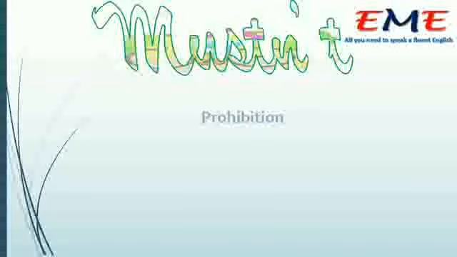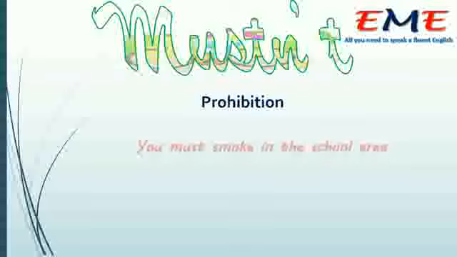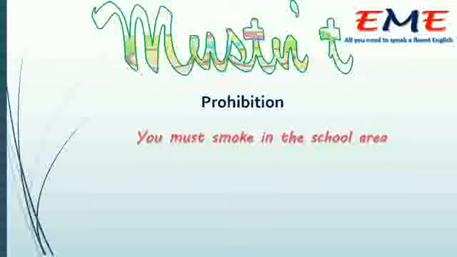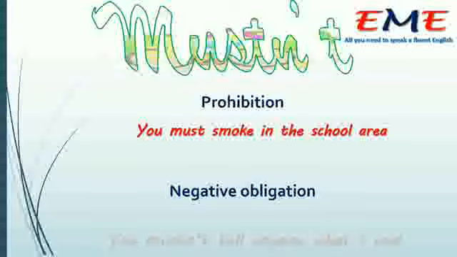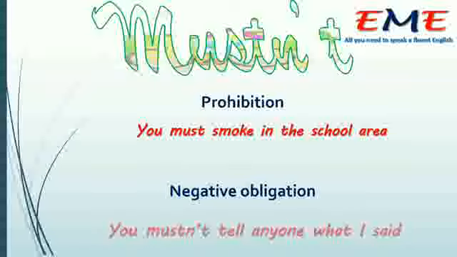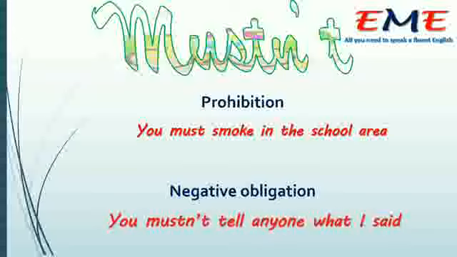Mustn't. It expresses prohibition. As an example, you mustn't smoke in the school area, not here. It's prohibited to smoke here. It also expresses negative obligation. For example, you mustn't tell anyone what I said.